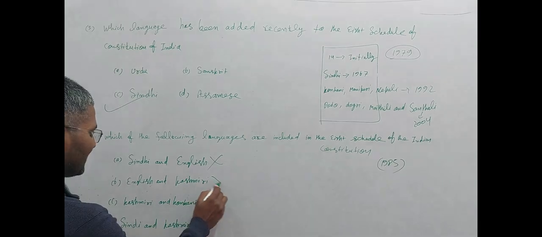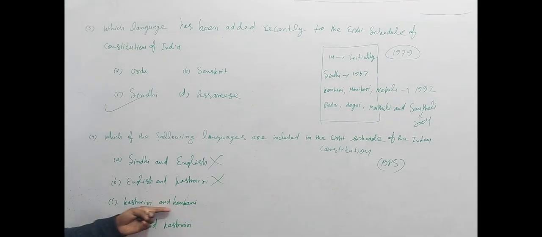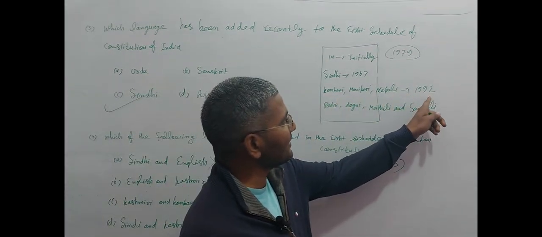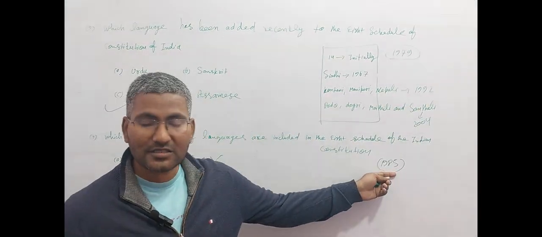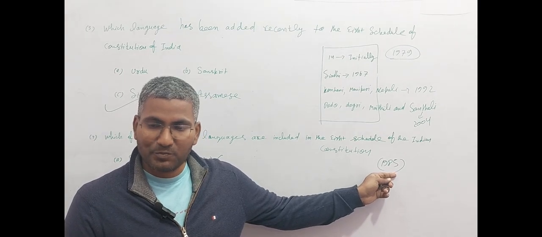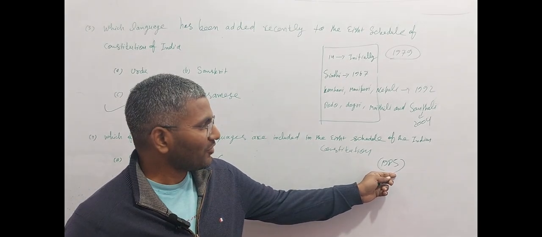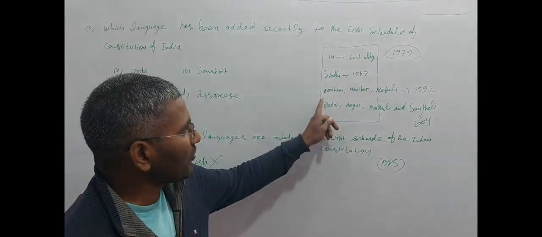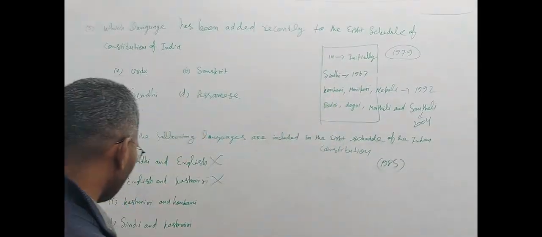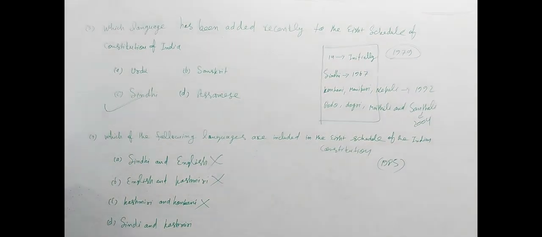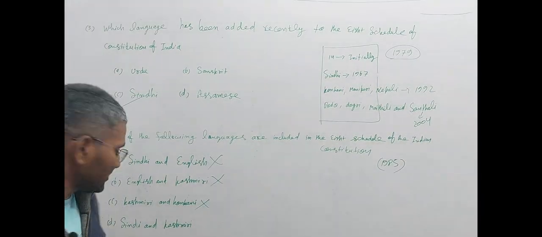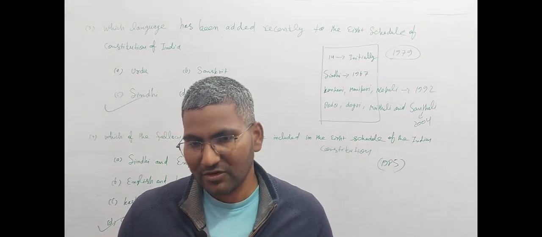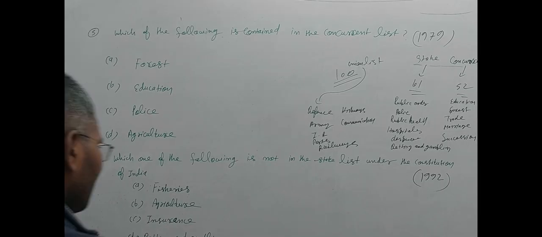English and Kashmiri, English is no. Kashmiri and Konkani. You should know Konkani. Konkani was added in 1992, and the question was asked in 1985. So before 1985, Konkani was not there. So where is Konkani? Here is Konkani. No. So your appropriate answer is D. Are you getting it or not? Are you getting it?